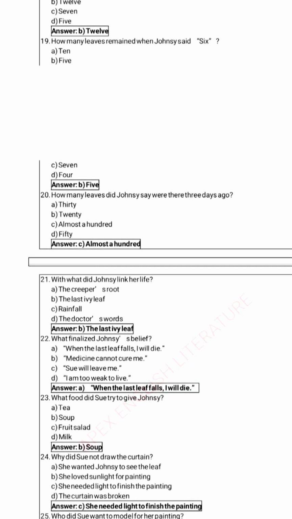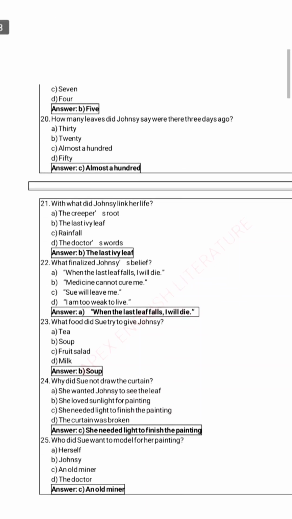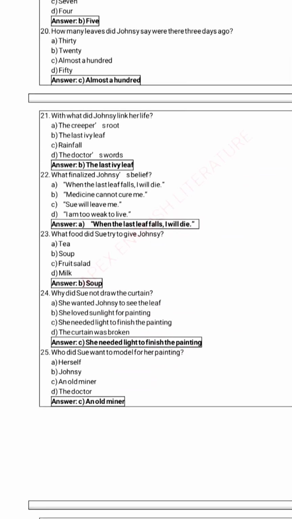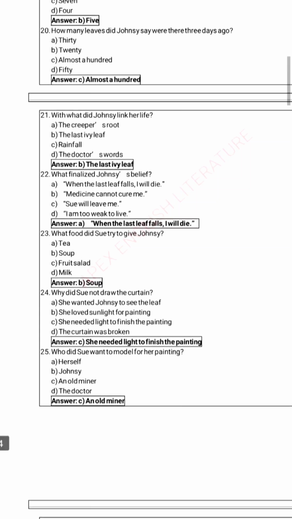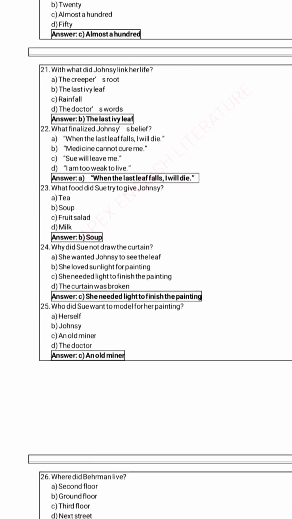How many leaves did Johnsy say were there three days ago? Almost 100. With what did Johnsy link her life? The last ivy leaf. What finalized Johnsy's belief? When the last leaf falls, I will die. What food did Sue try to give Johnsy? Soup. Why did Sue not draw the curtain? She needed light to finish the painting. Who did Sue want to model for her painting? An old miner.